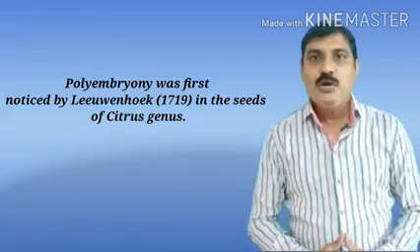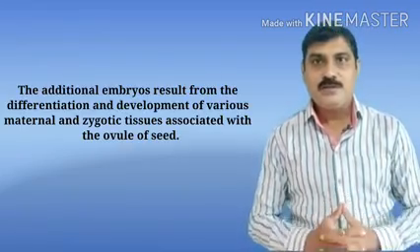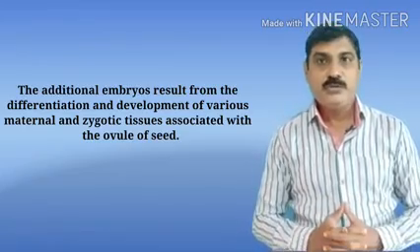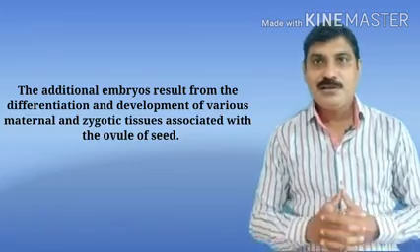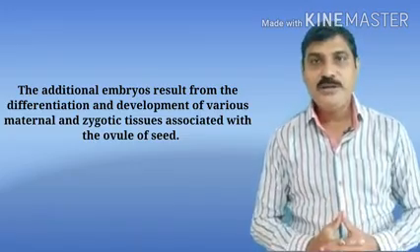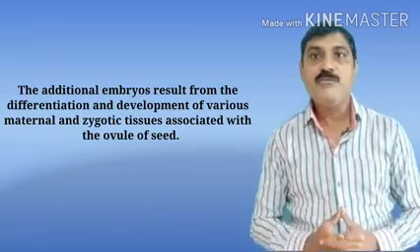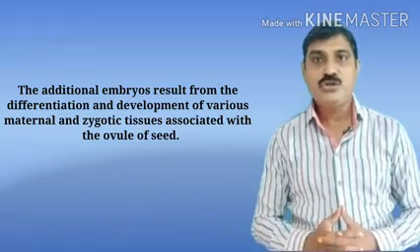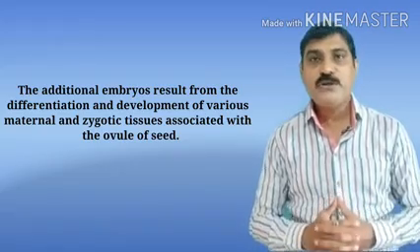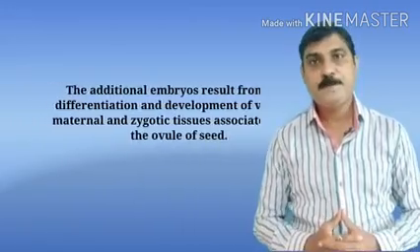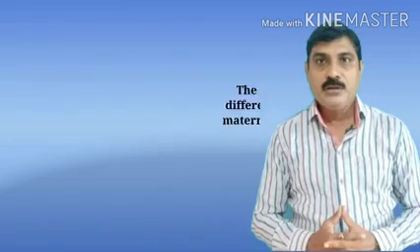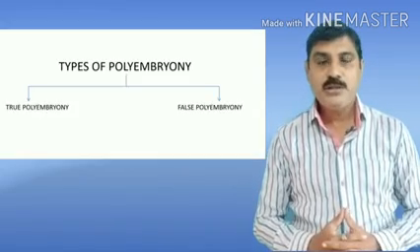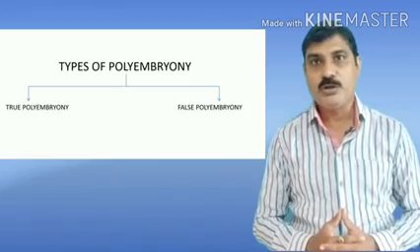Now, how is the polyembryony condition created? The arising of more than one embryo is the result of the development and differentiation of various maternal tissues or zygotic tissue which is associated with the ovule of the seed. Now, there are two types of polyembryony, true polyembryony and false polyembryony.